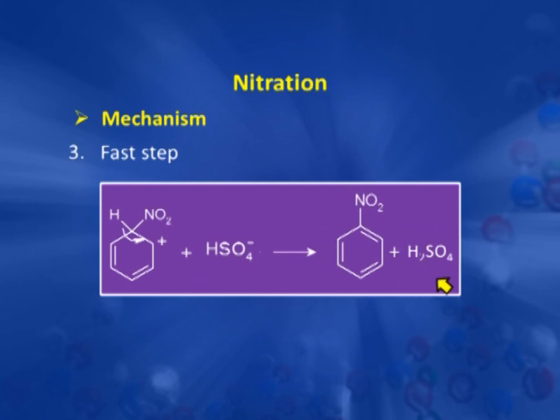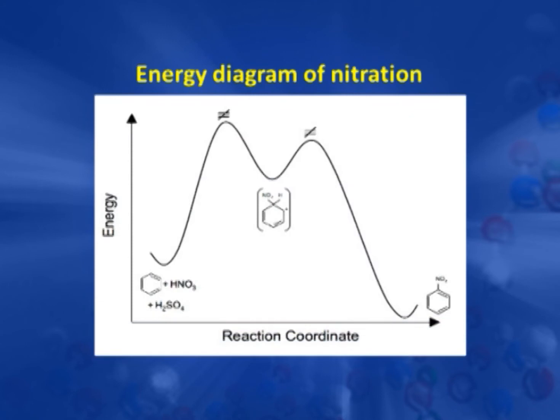Now, this is the energy profile diagram of nitration. These are the starting materials, benzene, nitric and sulfuric acid. There is a rise in potential energy, and when this reaches a transition state, this gives the intermediate. There is a valley, which corresponds to this stabilized carbocation, the sigma complex, and then for the second step, again there is a breaking of this carbon-hydrogen bond. This reaches the transition state first and then gives the product, that is the substituted one.